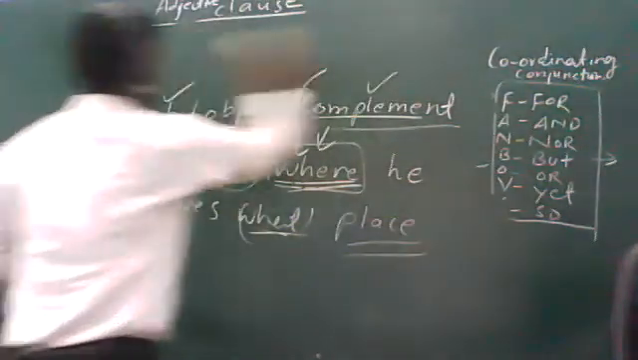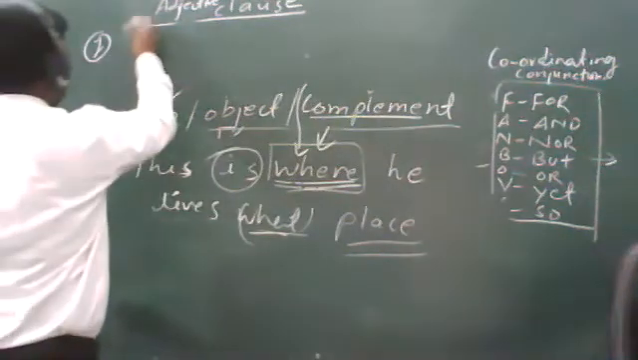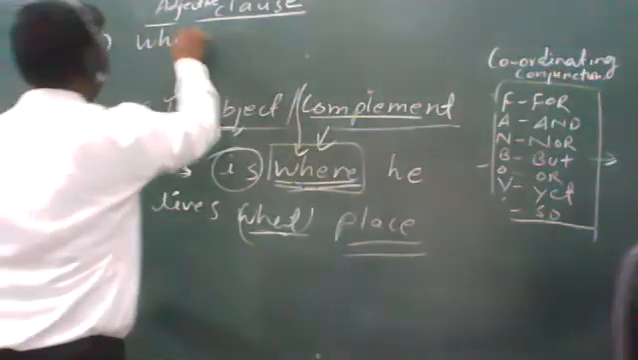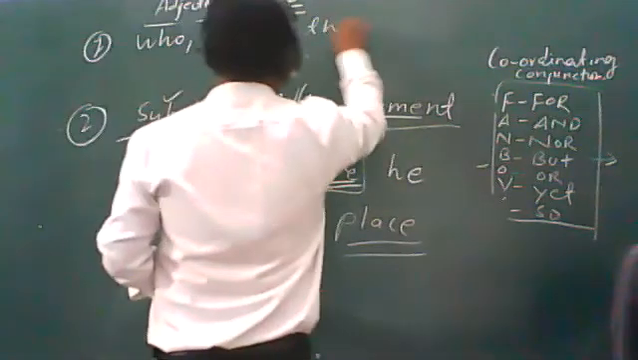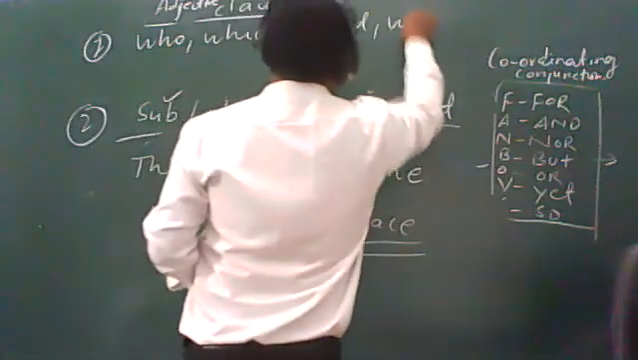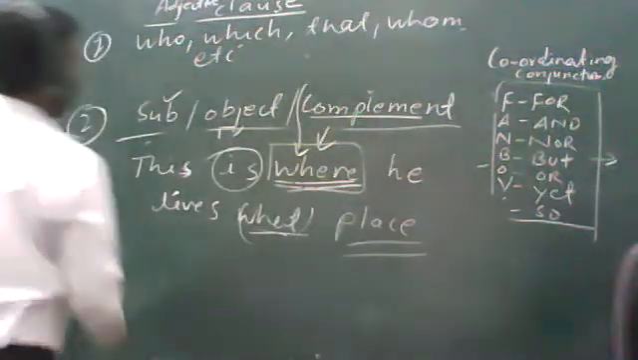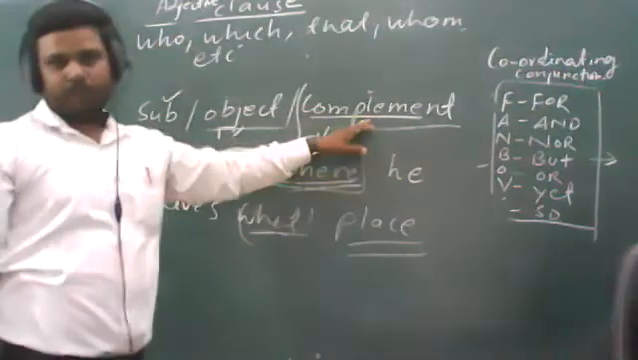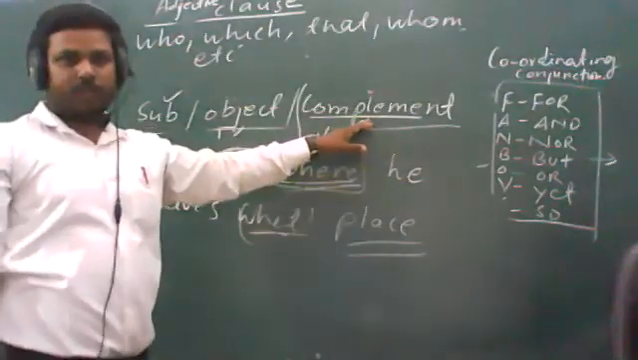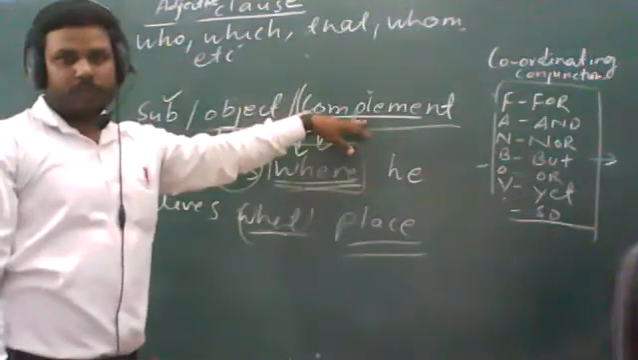So there are also some fixed words which are used in adjective clause like who, which, that, whom, etc. You can keep in mind, students, that an adjective clause will not work as subject, object or complement. Adjective clause जो है सब्जेक्ट ऑब्जेक्ट और कंप्लीमेंट की तरह वर्क नहीं करेगा.